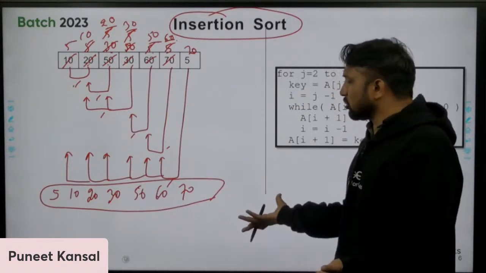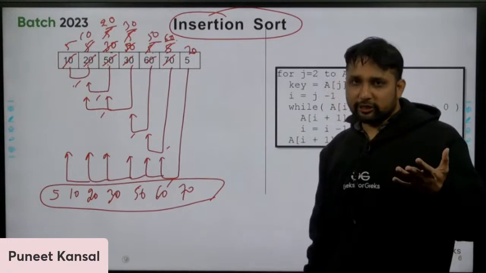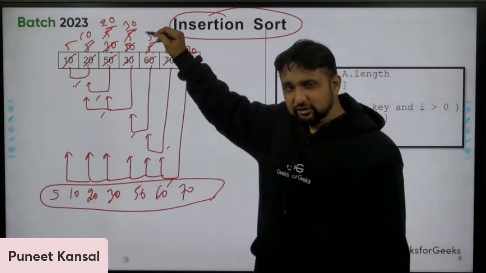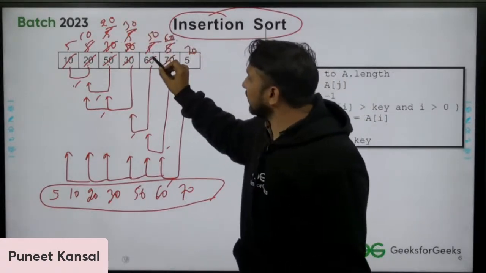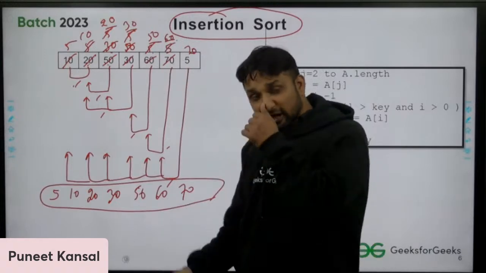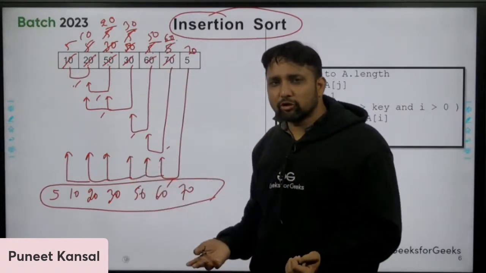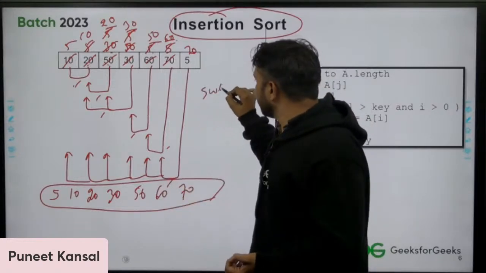So this is how insertion sort works. Let me tell you one more thing. Rather than swapping the elements, like I was swapping 5 with 70, then 5 with 50, we can do it like this also. That will not make any impact. Otherwise, the actual algorithm performs shifting rather than swapping.